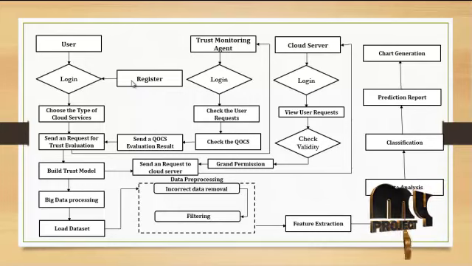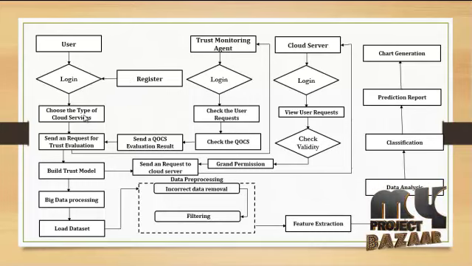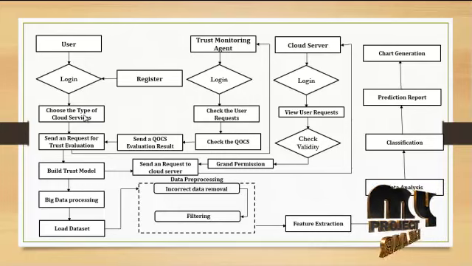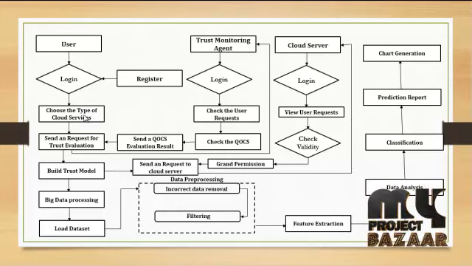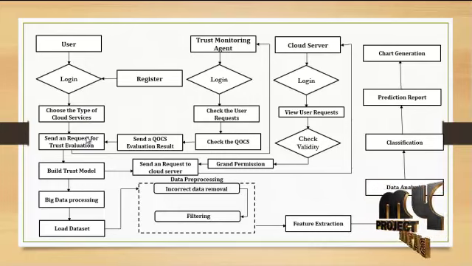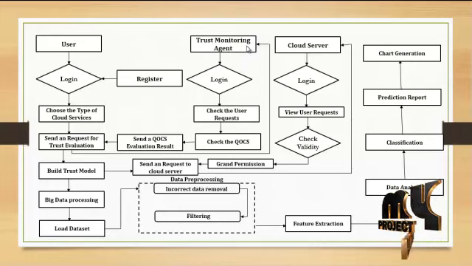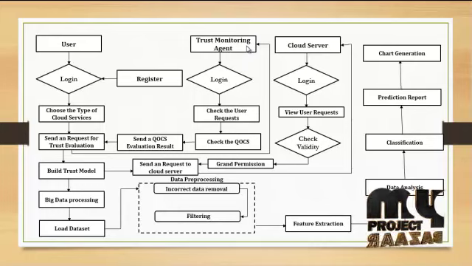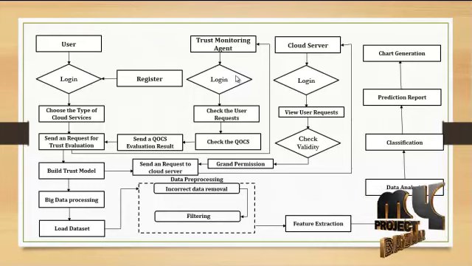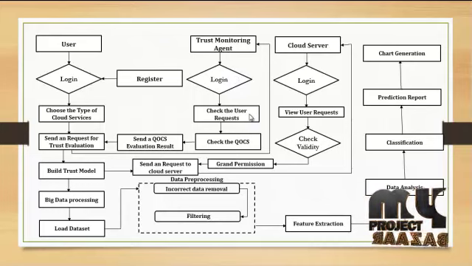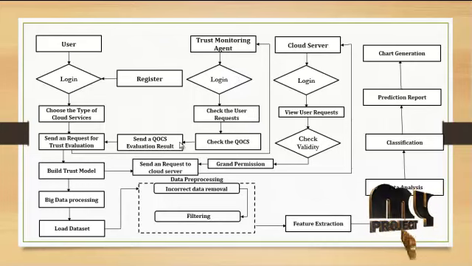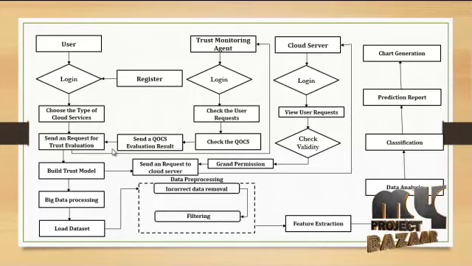After the successful login, they will choose the type of cloud service that the user wants to process. The cloud service can be either a public or a private cloud. After choosing the type of cloud service, they will send a request to the trust monitoring agent to evaluate the trustworthiness of the cloud service provider. The trust monitoring agent will log into their account using their username, password, and secret key. After the successful login, they will check the user request and send the evaluation report to the user.